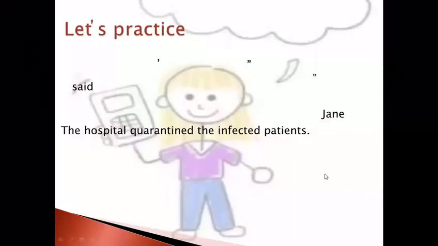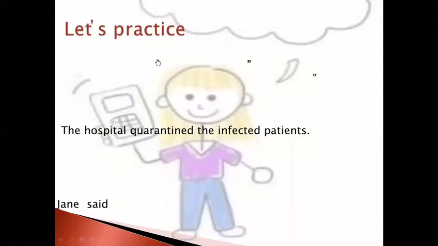Now let's practice. Here I want you please to unscramble the following sentence. We start first with the speaker, who is Jane. After that, put the quoting verb, which is said. So Jane said. After that, we should put a comma, that's right. Jane said, comma. What's next? That's right, we open quotations. Jane said, comma, open quotations.